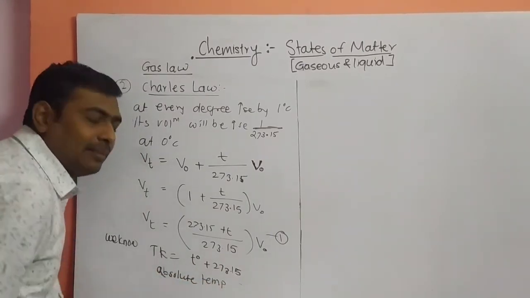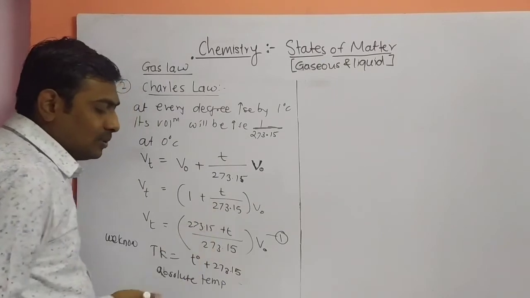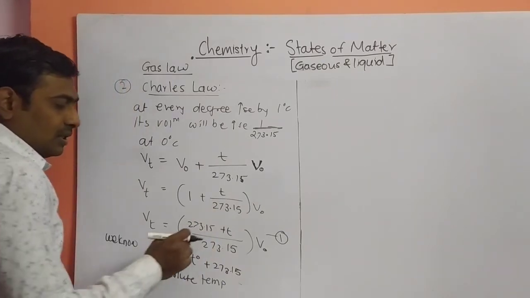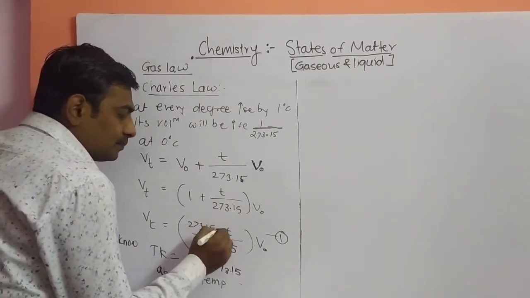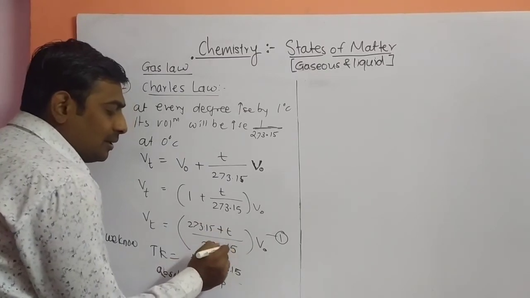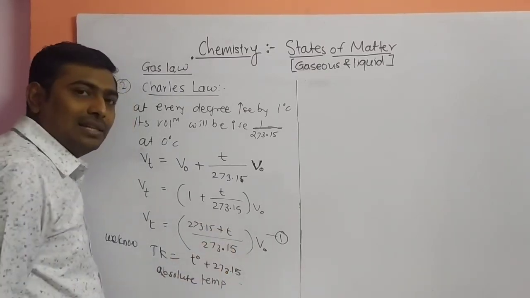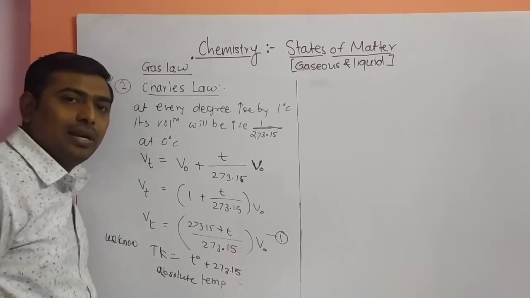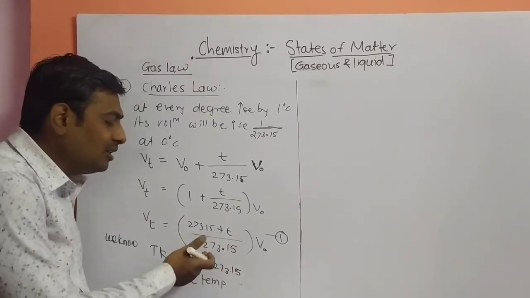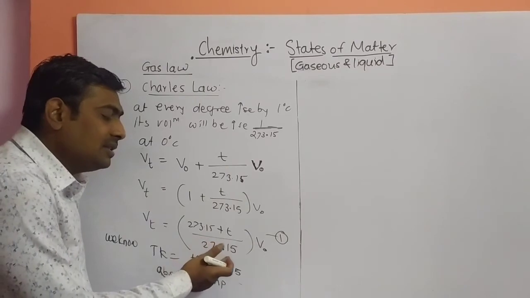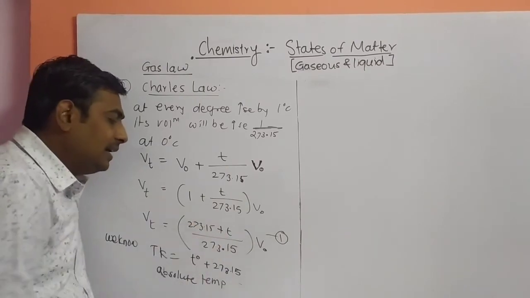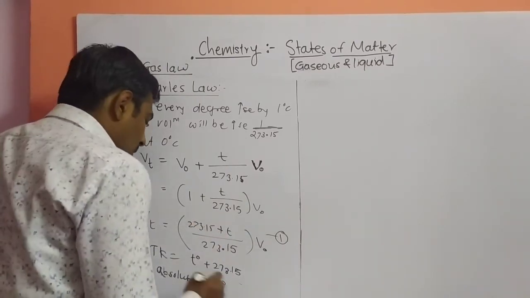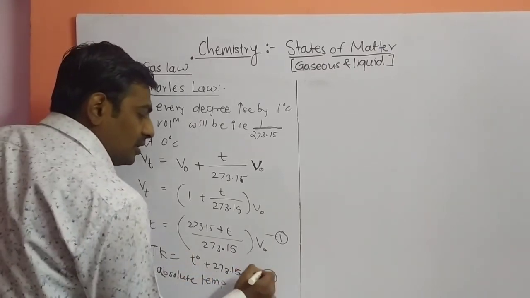If you are measuring the temperature in terms of Kelvin, this is your absolute temperature. 273.15 is the temperature at 0 degrees Celsius, means we are adding 0 plus 273.15, you will get 273.15. Means this is T0 temperature and this is your TT temperature. So this is your equation number 2.